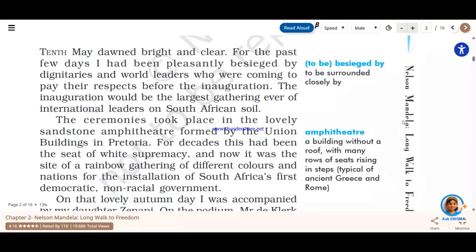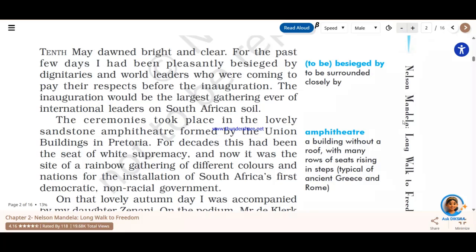Why? Because after a long rule of white supremacy, the country had become free from it, and Nelson Mandela was the first black president to take oath there, and there he quoted so many things. He spoke about so many things, and that's what we are going to check in the chapter.